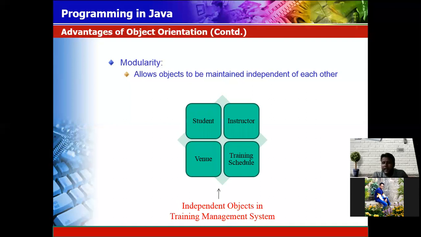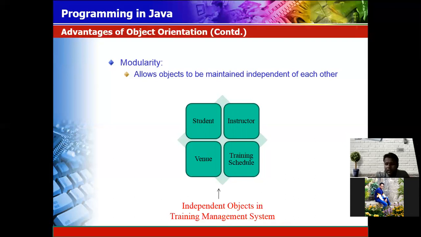Modularity, it allows the objects to be maintained independent of each other. I have given an example that when you develop a complex module, it is not possible for a single person to develop the entire application. So you have to divide your complex program into smaller parts.